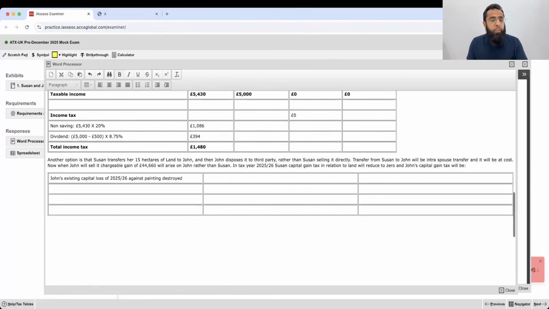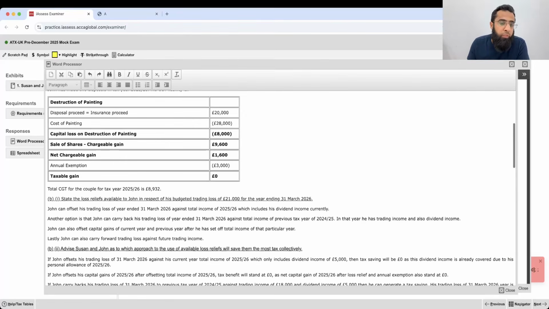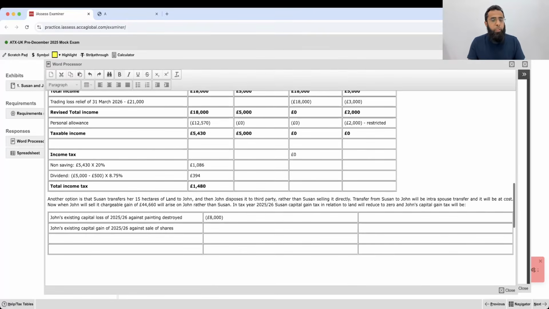Okay, it was his existing loss. Then John's existing capital gain of 2025-26 against sale of shares. So this gain on sale of shares was 9,600 pounds. That also will come here.